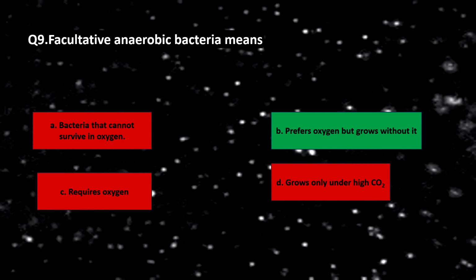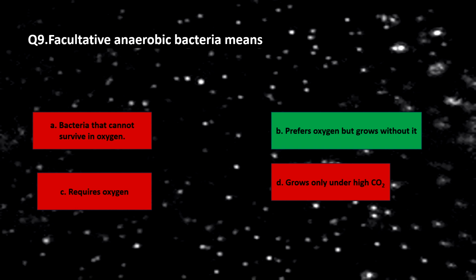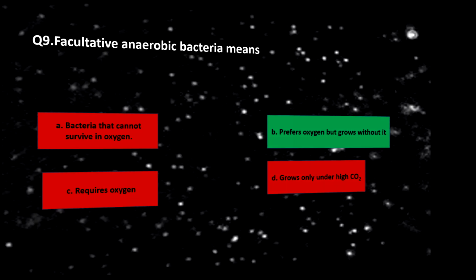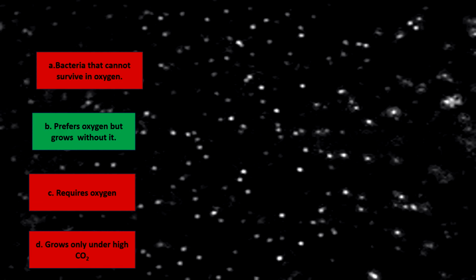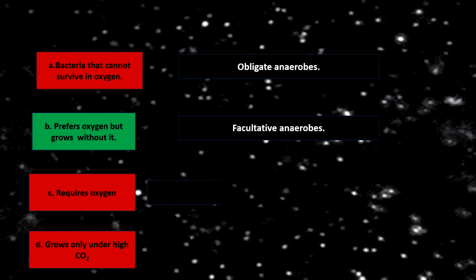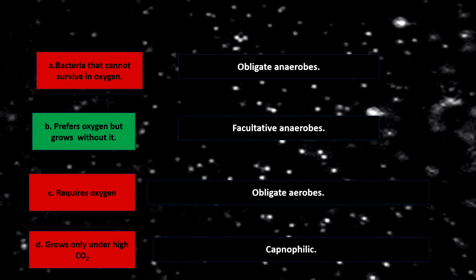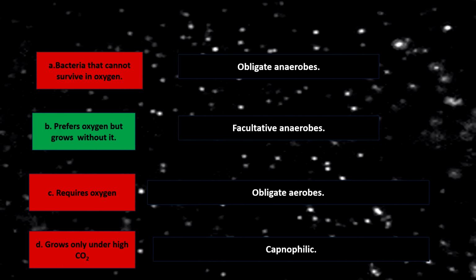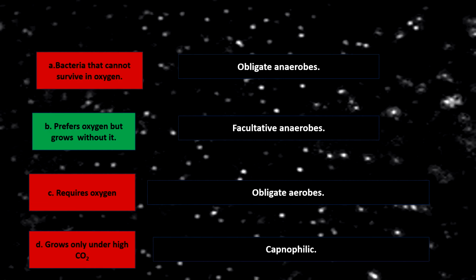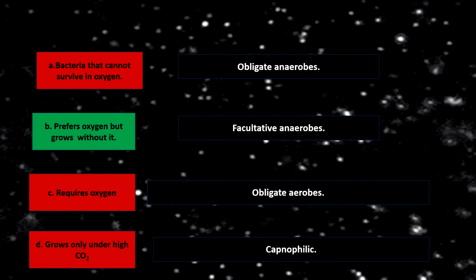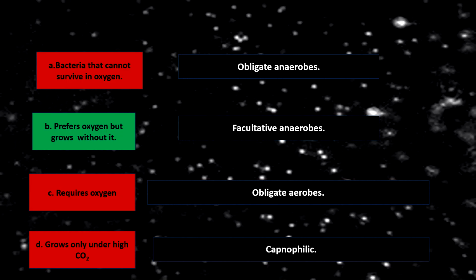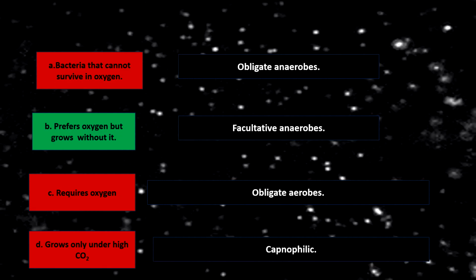Now let's consider the options one by one. Coming to option A, bacteria that cannot survive in oxygen. These are known as obligate anaerobes. Why? Because they cannot tolerate oxygen at all. They require strict anaerobic conditions for their survival and growth. That is why they are known as obligate anaerobes.